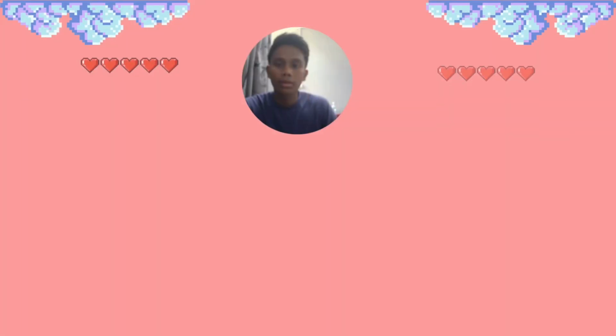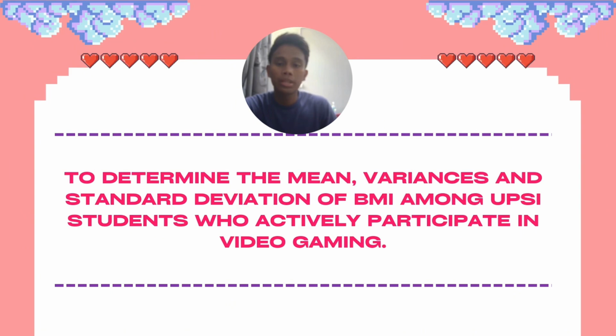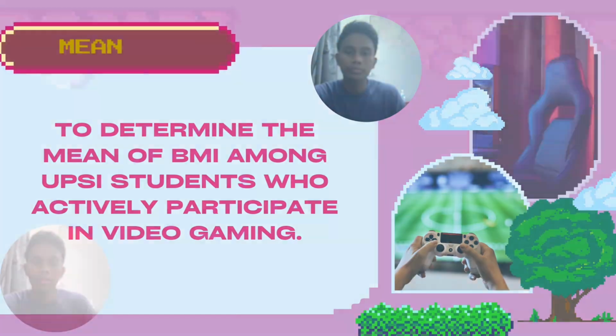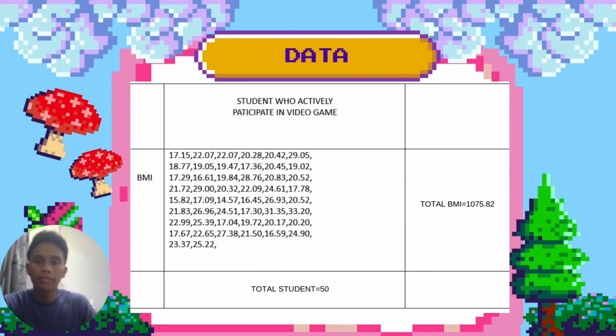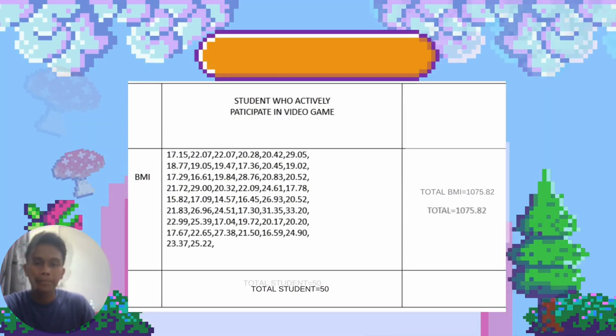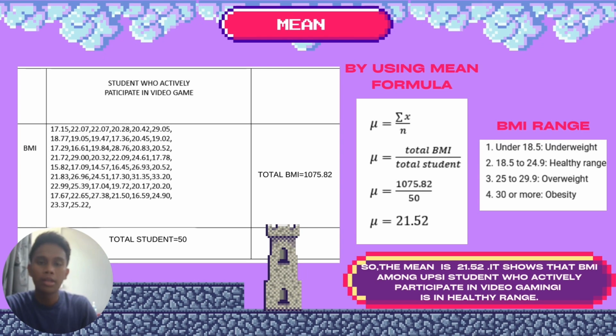And let's go to the first objective, is to determine mean, variance and standard deviation of BMI among UPSI students who actively participate in video game. This is the data that we collect from the Google form. We have total of student is 50 students, and the total of BMI after adding all the BMI is 1075.82. So this is the way to calculate mean by using the mean formula. So after calculating, we get the mean is 21.52. By referring to the BMI range, it is between 18.5 to 24.9. That means it's still healthy range.